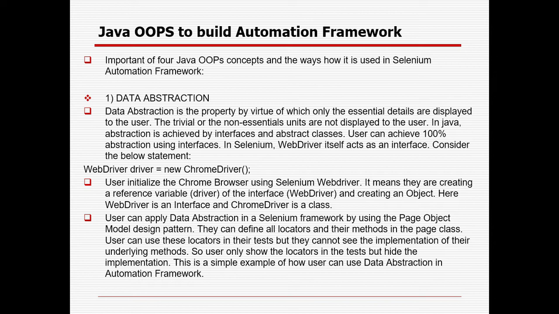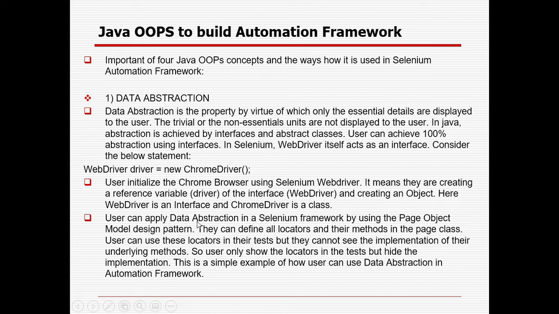In Selenium, WebDriver itself acts as an interface, right? So WebDriver driver = new ChromeDriver, new IEDriver, new FirefoxDriver, right? You can use it. So the user initializes the Chrome browser using Selenium WebDriver. It means they are creating a reference variable driver of the interface WebDriver and creating an object, right? Here WebDriver is the interface and ChromeDriver is the class.